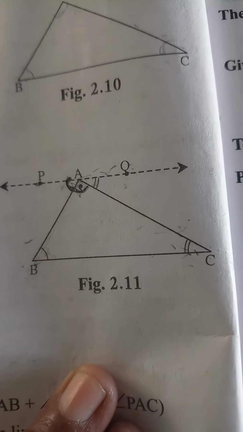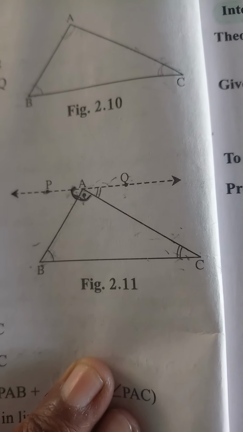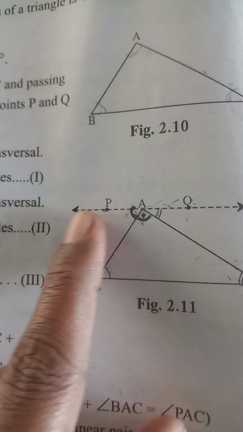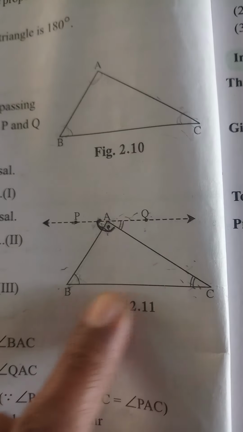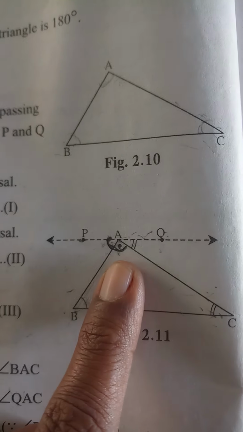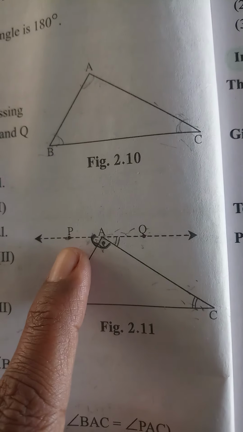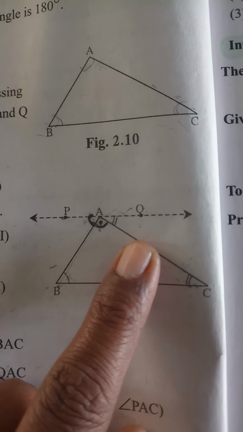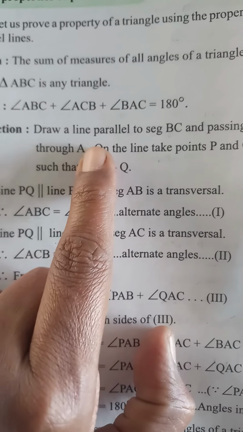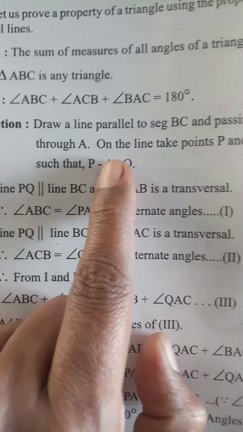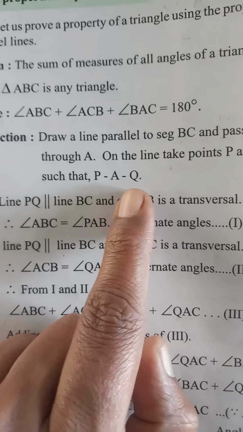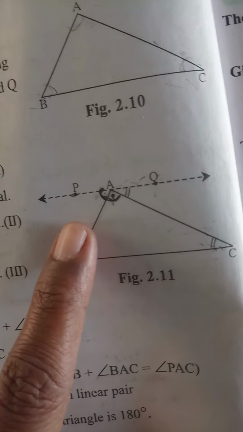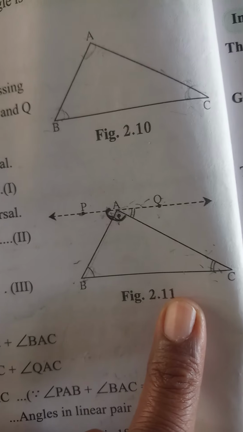Now what is construction? Here we are going to draw one line passing through vertex A, which is parallel to side BC. What we did? We have drawn a line parallel to segment BC and which passes through point A in such a way that P, A and Q are collinear points. They are on one line. See the construction. Draw a line parallel to segment BC and passing through A. On the line, take points P and Q such that PAQ are collinear points. Now, line PQ is parallel to line BC.